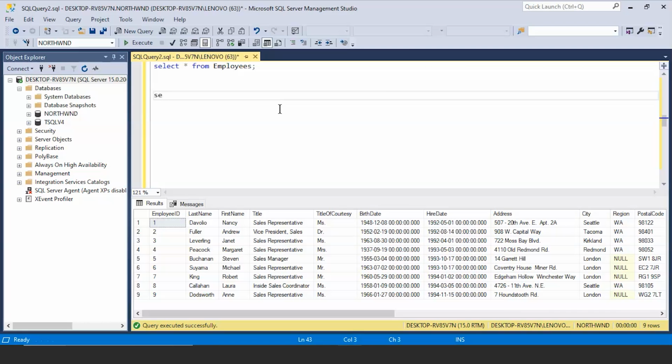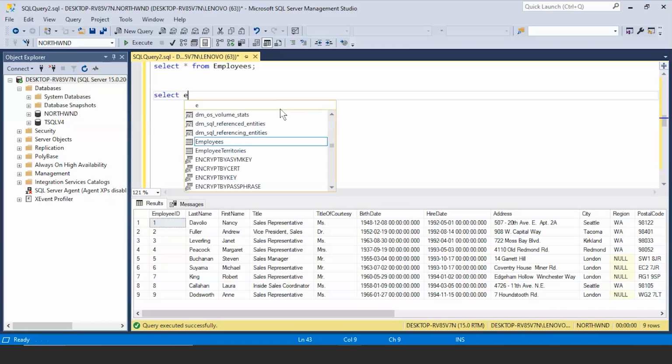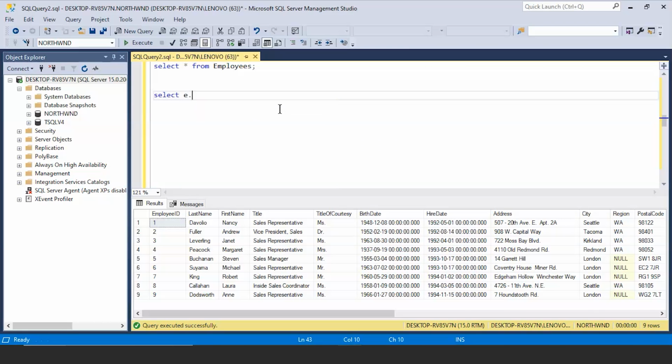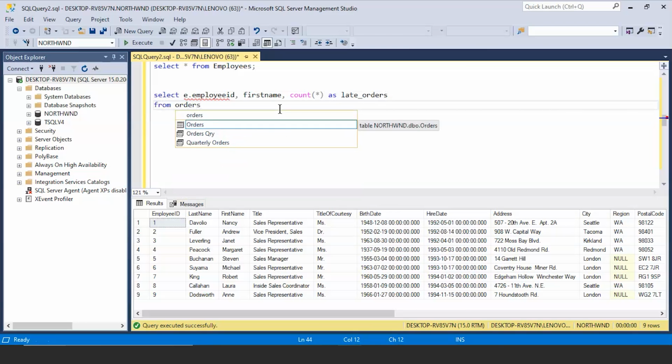So I'll start with select E dot employee ID, comma, I want the first name, comma, I'm going to count star as late orders from my table orders as O.